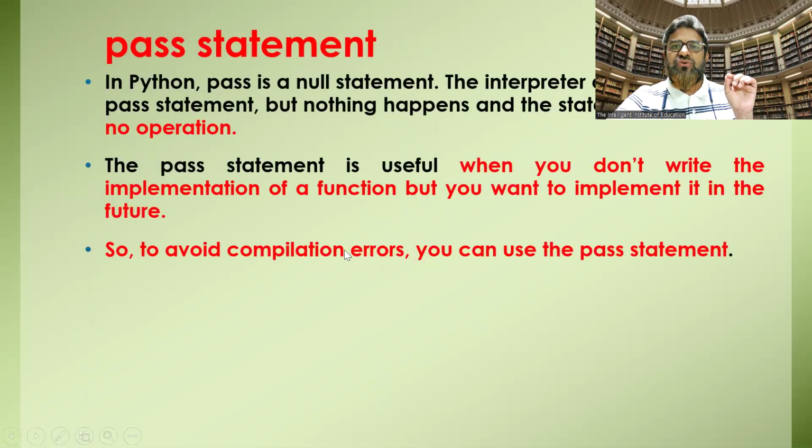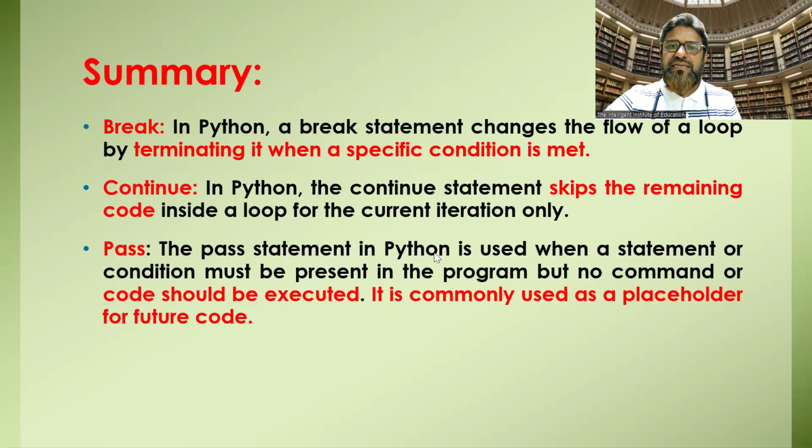Now the final one is called pass. So basically, what is the concept of pass? Pass is a keyword. When we are coding and doing some logic in a program, our code may be incomplete, and we want to execute it. When we run incomplete code, we'll get an error. For that, we can use pass. It means that our code will execute without any error. This also I will show you in practical.